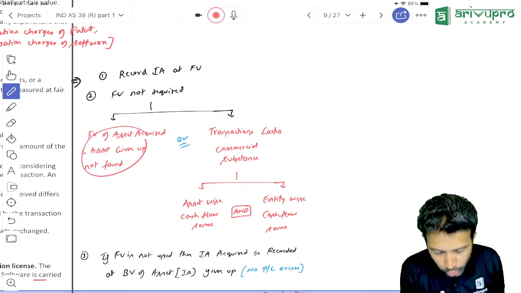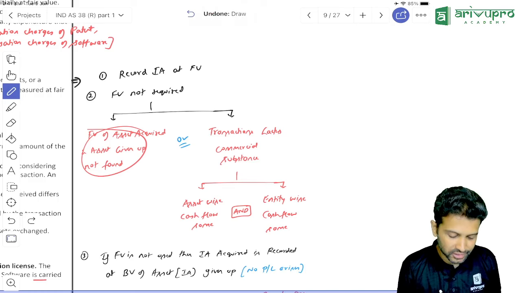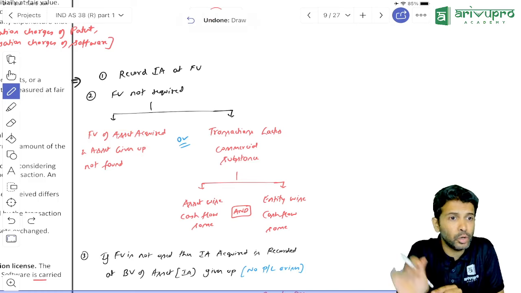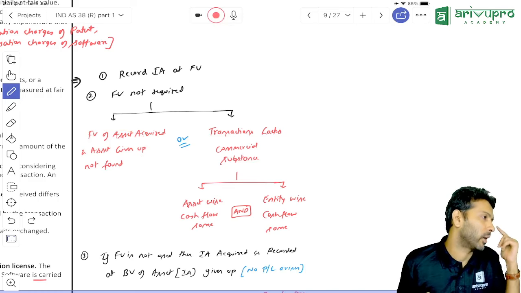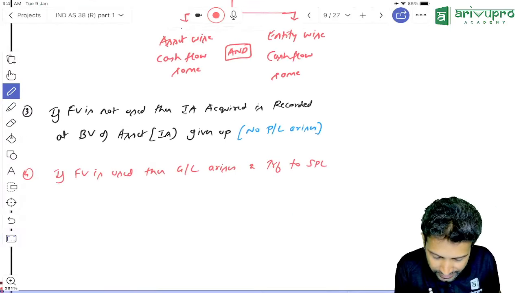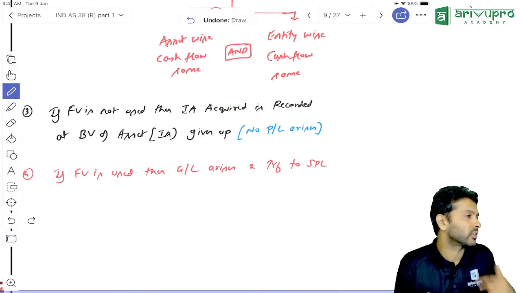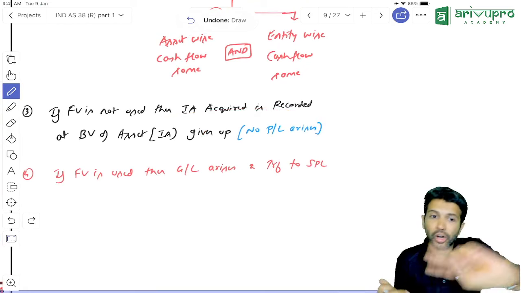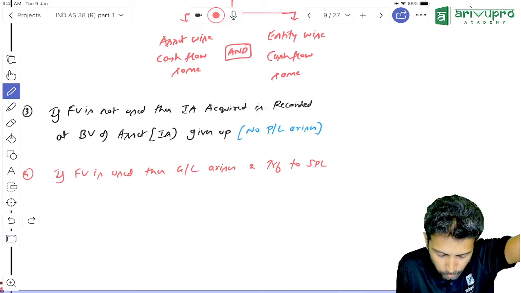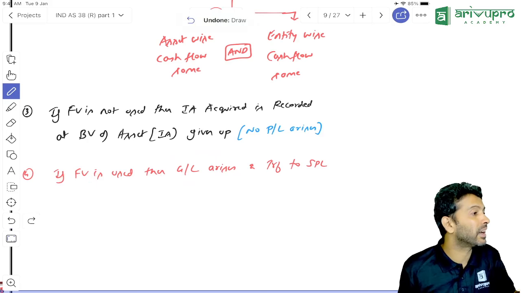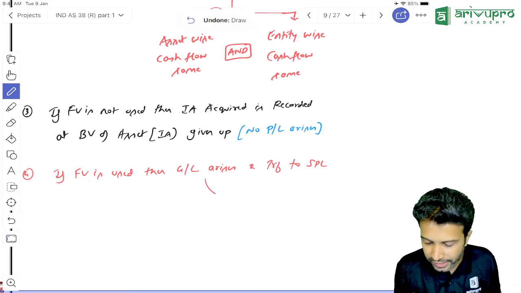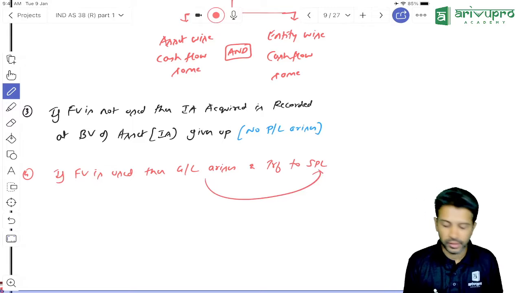Sir, if you are not using fair value or if the transaction lacks commercial substance, will we touch fair value? No. We will use what? Book value. When we use book value, will any gain or loss come in or no gain or loss will arise? Due to this exchange, gain or loss will not arise. Only if you use fair value, you may end up getting some gain or loss on exchange. That gain or loss on exchange will go to where? It will be transferred to SPL.